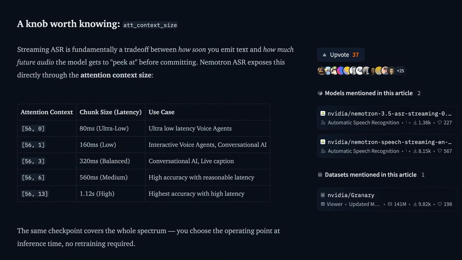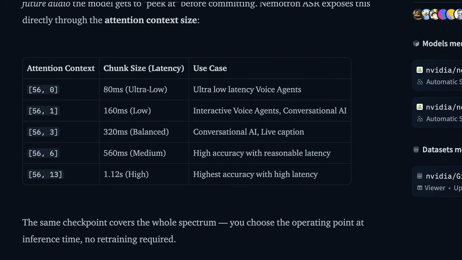So one of the big things that will determine the speed, especially if you're doing this for live streaming, is setting the actual chunk size. So in the code, you can set the attention context size in here. And this inference setting is kind of trading off latency for accuracy. You don't need to change anything about the training of the model. This is just an inference setting that you set at runtime. And you can basically set those chunk sizes to be 80 milliseconds, 160 milliseconds, 320, 560, or just over 1 second. And I'll show you in the demo where I'm doing this streaming.